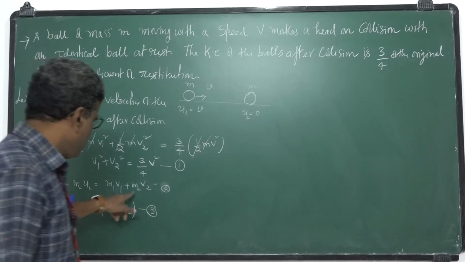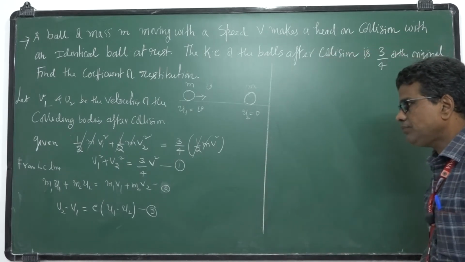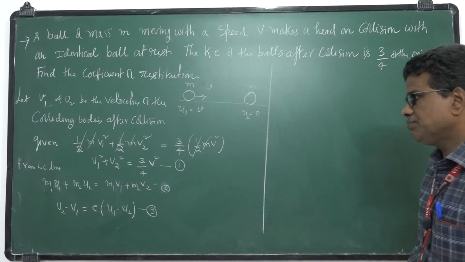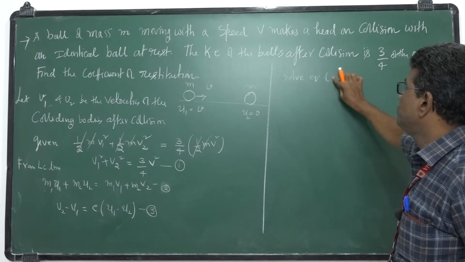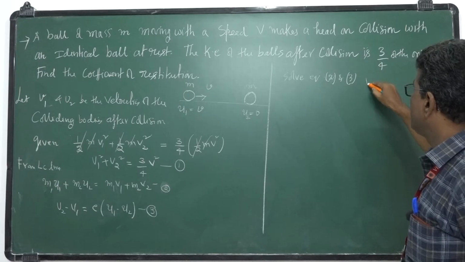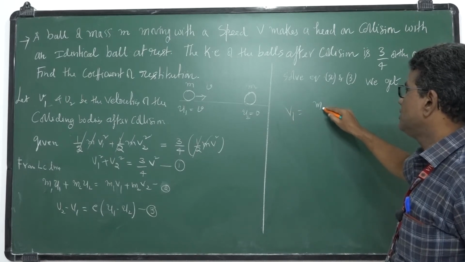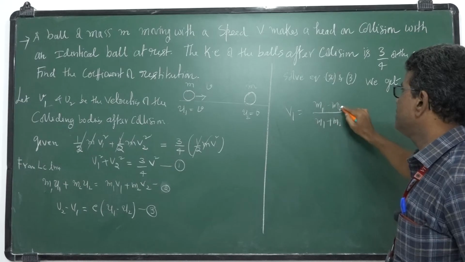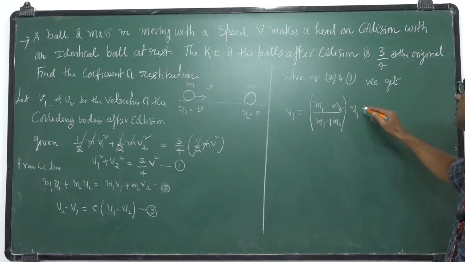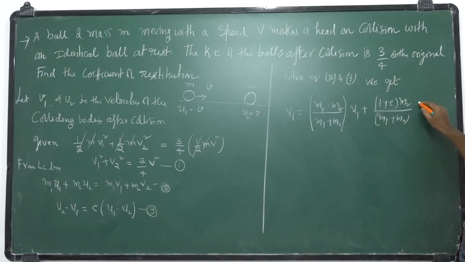Here masses are equal. After solving equations 2 and 3, we get, you remember this one, I will give the direct formula. v1 is equal to (m1 minus e m2) by m1 plus m2 of u1 plus (1 plus e) of m2 by m1 plus m2 of u2.